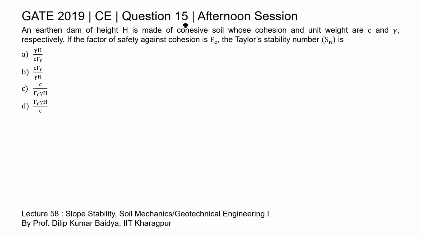This is question 15 of civil engineering paper of GATE 2019 afternoon session. An earthen dam of height h is made of cohesive soil whose cohesion and unit weight are C and gamma respectively. If the factor of safety against cohesion is Fc, the Taylor's stability number Sn is.